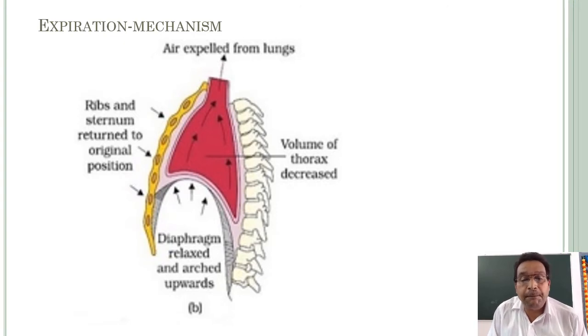See this picture. The diaphragm is relaxed and arched upwards, and the ribs and sternum return to their original position. Automatically, the volume of the thorax is decreased, so the pressure is increased. So automatically the air is expelled from the lungs.